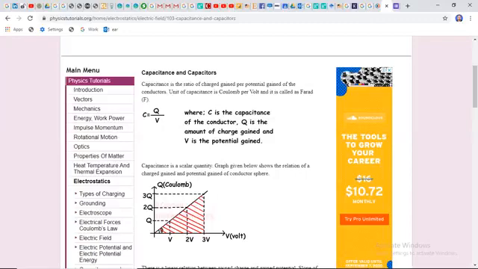If we connect resistances in series, the equivalent resistance will be increased, and if we connect the resistances in parallel, the resistance will be decreased.